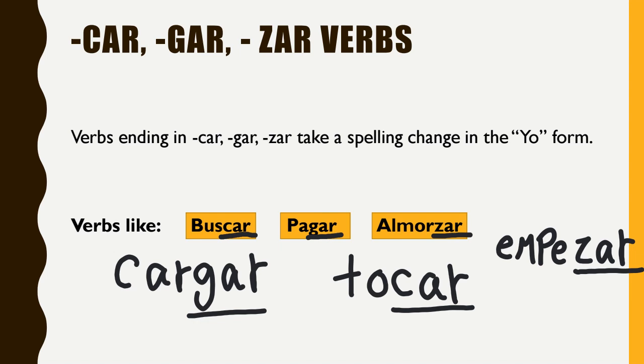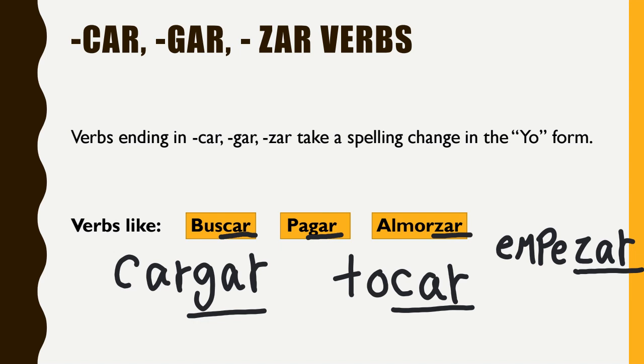Now you still might be wondering, yeah, but why do you call verbs that end in car-gar-zar pirate verbs? Well, here's why. If you sound them out, it actually sounds like a pirate. So car, gar, zar, is that R sound that a pirate makes. So it's just a funny, goofy way to help group all these verbs together.